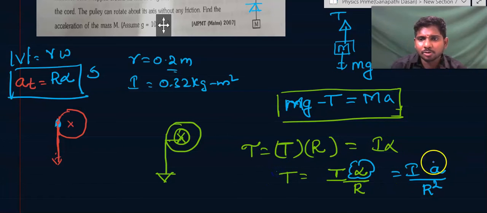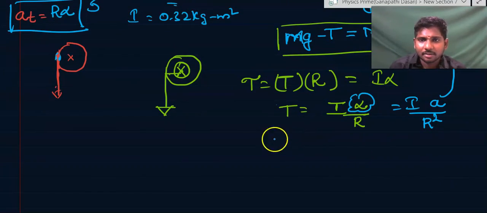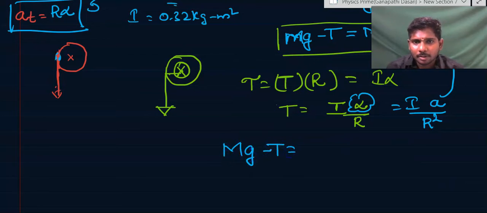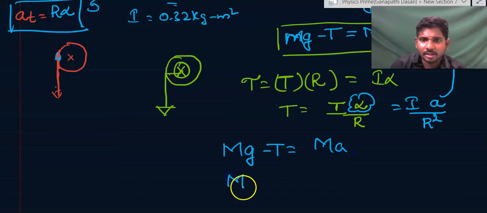So we can substitute this equation here and get the acceleration. So mg minus tension is equal to ma. The tension can be replaced by I a by R square. Mg minus I a by R square is equal to ma.